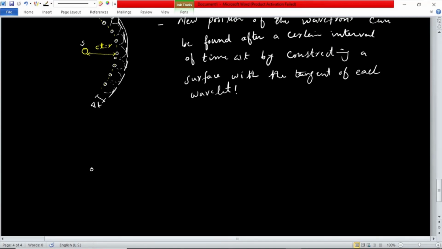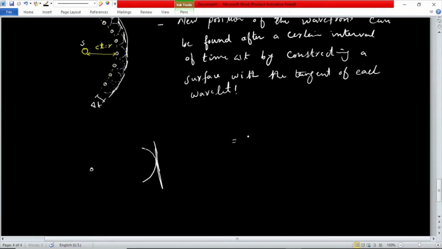When we have any curved surface and we draw a line which just touches the surface, that line is called a tangent. If you plot a tangent on each of these wavelets and touch these tangents together, then you will get the new position of the wavefront, and this new position will be at a distance of c into t plus delta t.